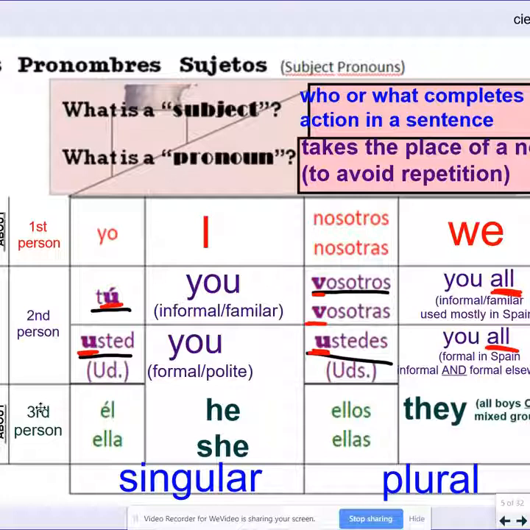Ellos are they, and it includes boys, or it can be boys and girls. Ellas, however, also means they, but it's only referring to a group of girls. Okay, so this is our chart. Please go ahead and fill this in your notes.